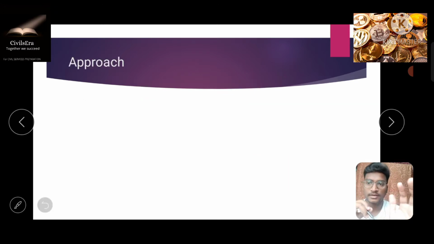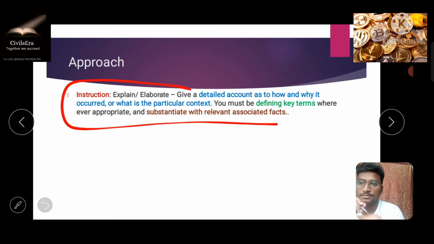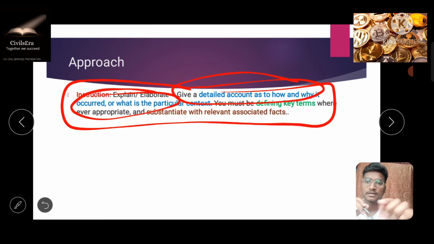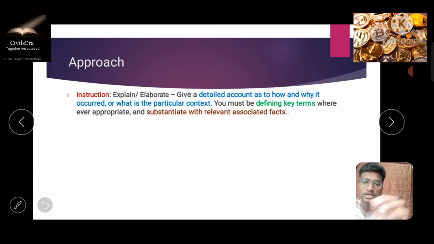So let's move forward and understand what the approach of our answer should be. First, we should understand what is the instruction given. Whenever the instruction of explain, elaborate or discuss, these kinds of keywords come in the question, you have to give a detailed account of how and when it occurred, and you have to define those topics. Here the topic asked is cryptocurrencies, so you have to define what cryptocurrencies are, define the key terms, and support them by providing certain relevant facts and figures. I hope you understood what should be written whenever these kinds of questions are asked.